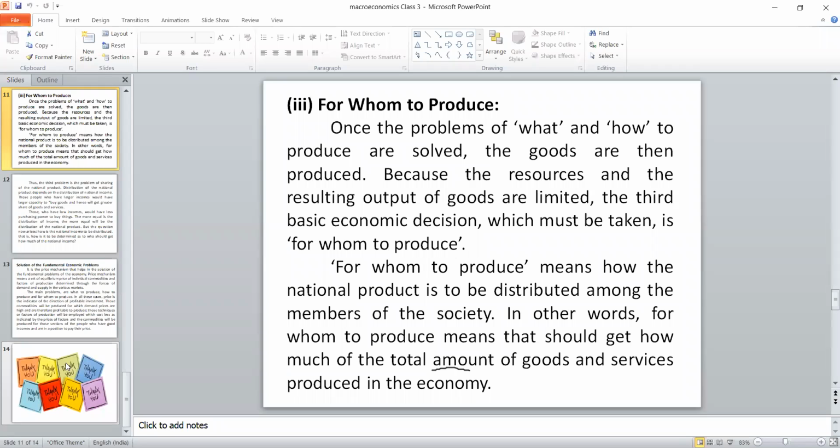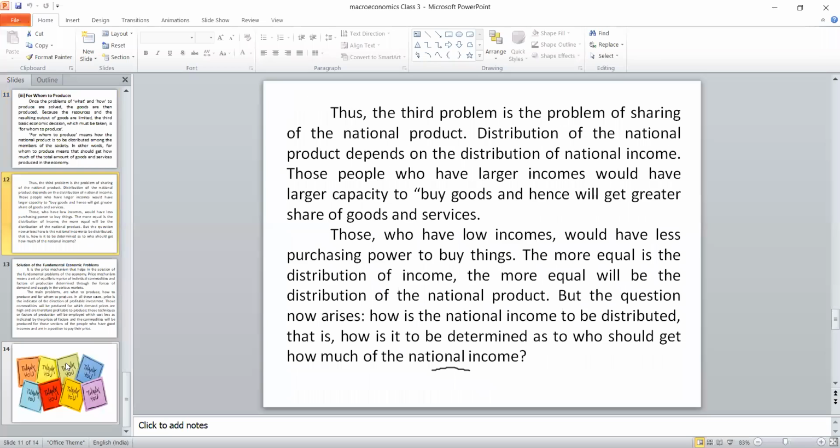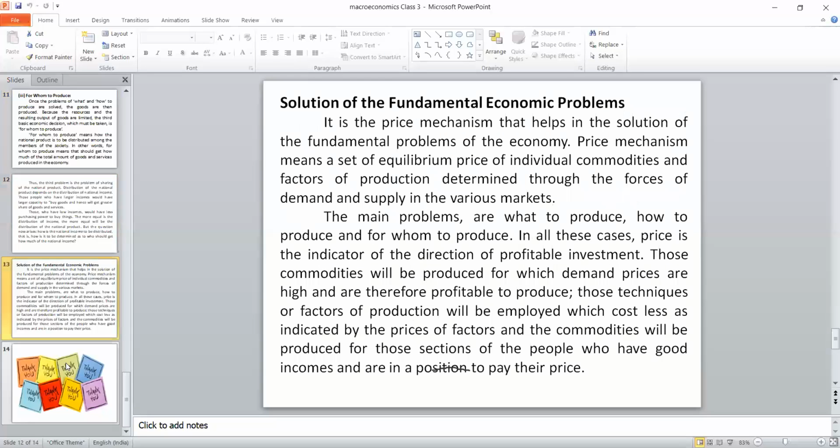Before knowing the society capabilities, it is mandatory that we understand the fundamental problems of an economy. It may be capitalist, socialist, or communist; whichever type of economy it is, there are three problems. One is what to produce, number two, how to produce, and number three, for whom to produce. Once we understand these three problems, then we have to give a solution for those fundamental problems.